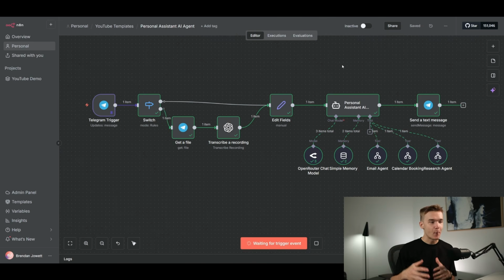We've now got our multi-AI agent personal assistant system, which I can get on Telegram on my phone, wherever in the world I am, and I can tell it to send an email to whoever. We can get it to book appointments whenever, and we can get it to do some deep research and all be interconnected with each other as well. So we can research stuff and then send it off to people, book events, and it can all talk to each other. And not only that, but it's going to have memory of everything that's happening as well. So each individual agent will have memory on the entire Telegram transcript that I had as well.